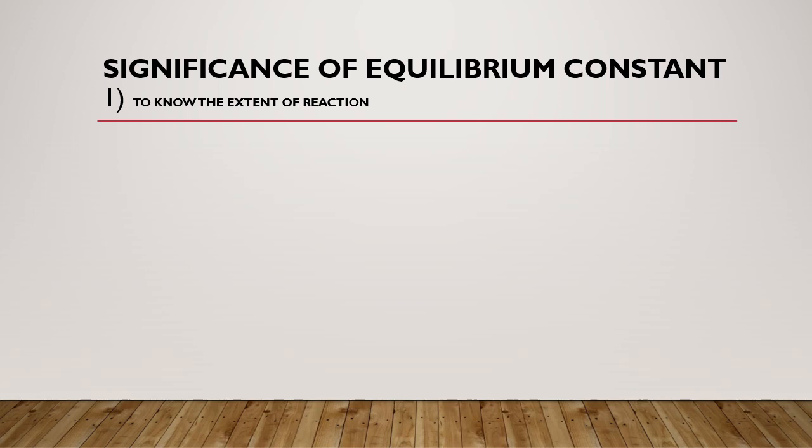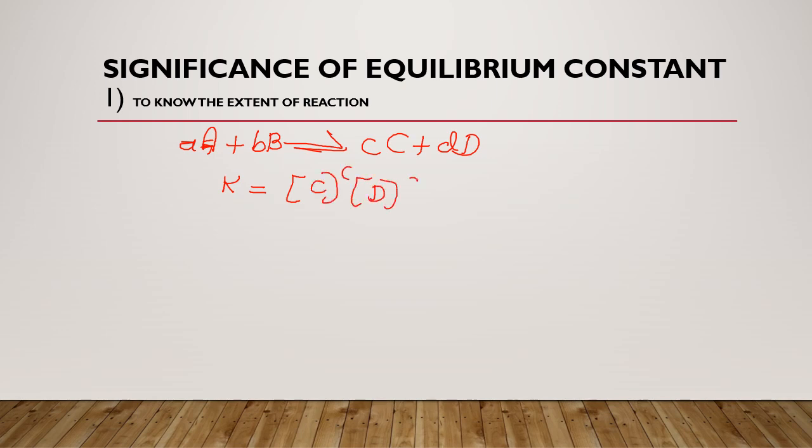For any reversible reaction, I can write the expression for the equilibrium constant: K is equal to the product of the concentration of the products divided by the concentration of the reactants.